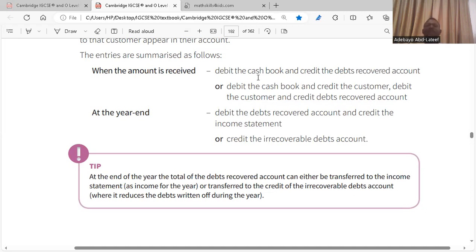At the end of the year, you credit your income statement as income. When it was bad debt written off, it is an expense. You debit your income statement with expenses. But at the end of the year, that the customer paid back, recovered debt, it's a credit entry now in your income statement. Remember that in your income statement, the credit entry is always income and the debit is expenses. So now that the recovered debt is an income, it has to go towards the credit side. So that's the end of the year. Is it clear?